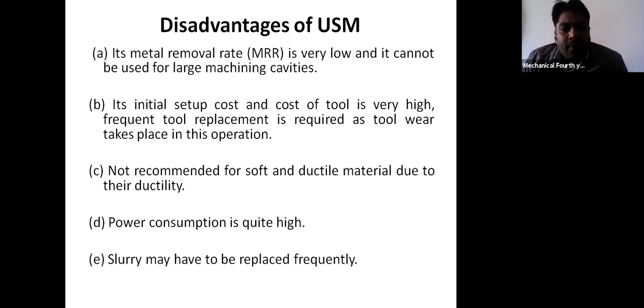And the power consumption is also quite high because electrical power is converted into mechanical vibration with the help of a transducer. So the power consumption is very high, and the slurry may have to be replaced frequently. Because abrasive particles are used, and the abrasive gets blunt after certain machining operations, it has to be replaced frequently.